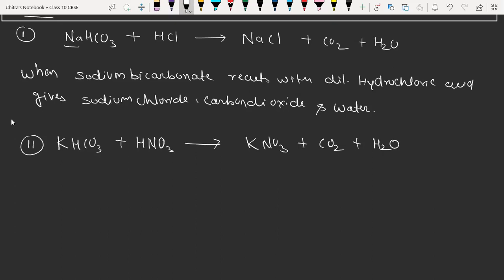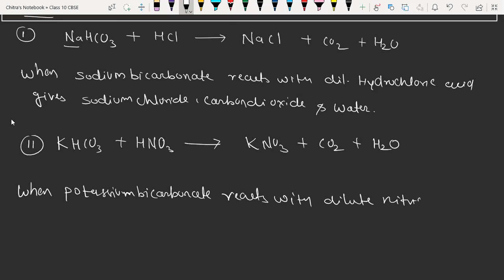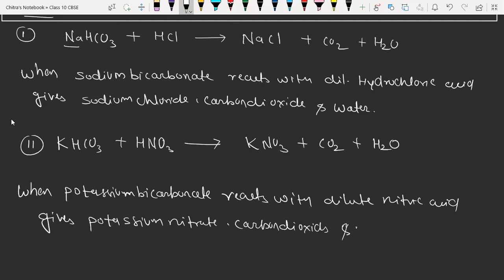Okay, now we have to write the description for the reaction. So when potassium bicarbonate reacts with dilute nitric acid, it gives potassium nitrate, carbon dioxide, and water. Okay, so this is the description for the reaction.